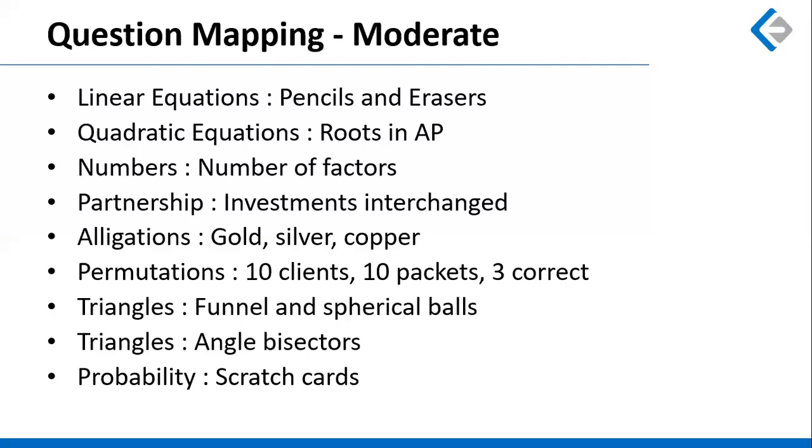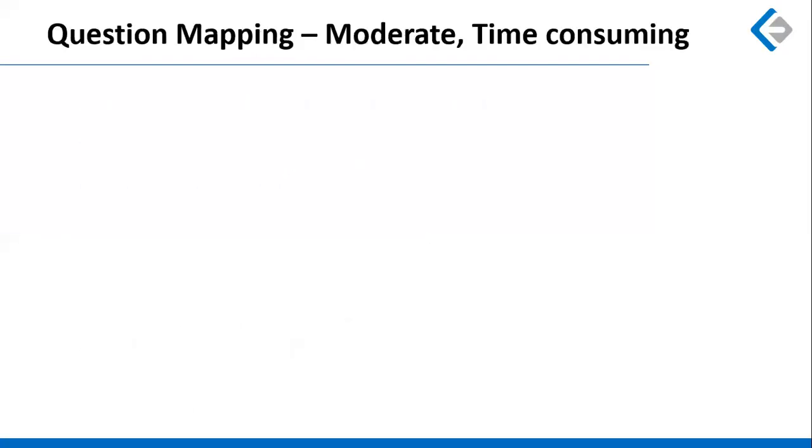1 minus none. So if you can recall that concept, this question was solvable. Coming to question mapping of moderate and time-consuming questions, there was a question on functions where bracket P was defined as a function that was the number of factors of a prime number P. Yeah, that was the question.